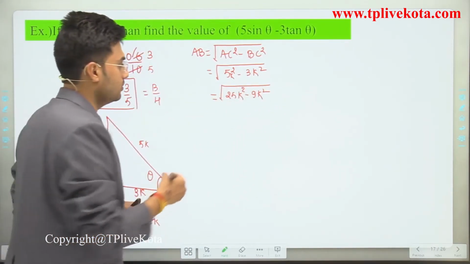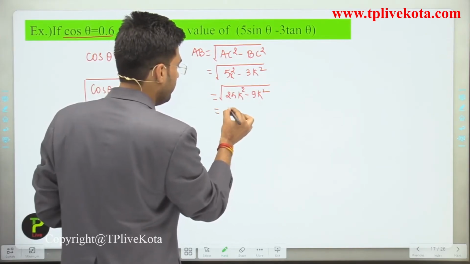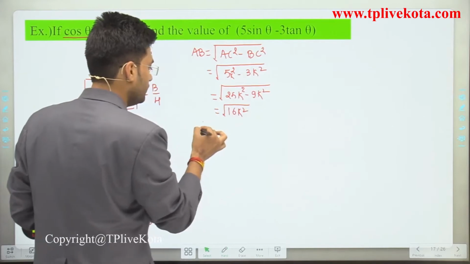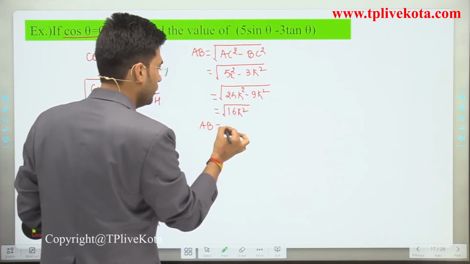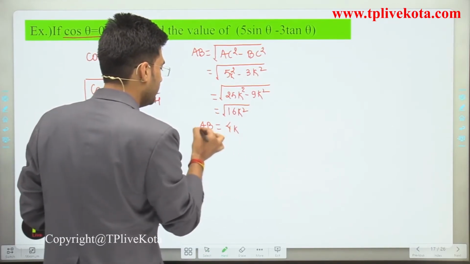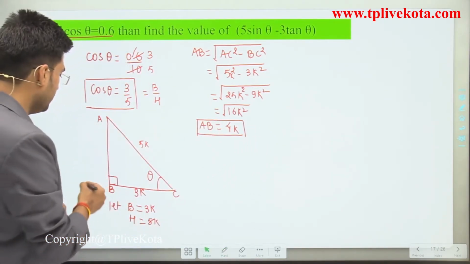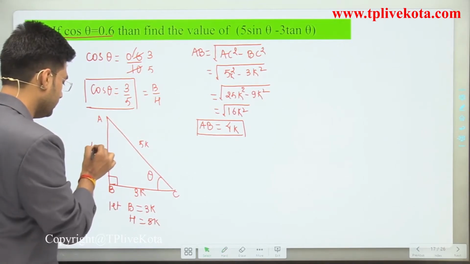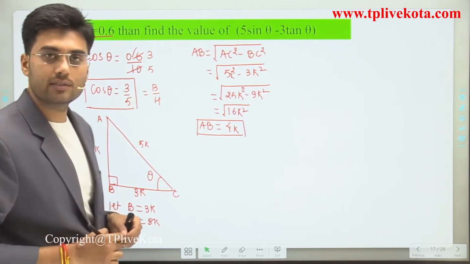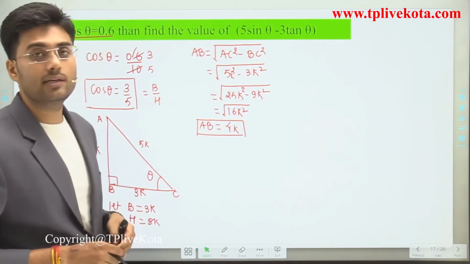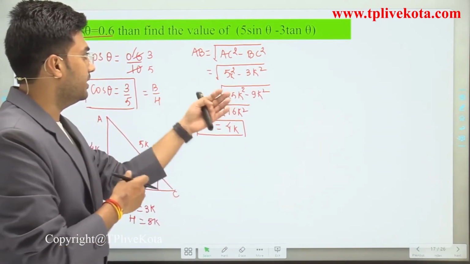When we solve this, we get 16k square under root. So AB is equal to 4k. The perpendicular for this triangle is 4k.